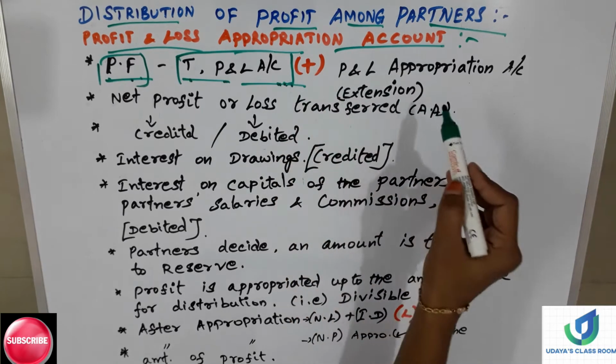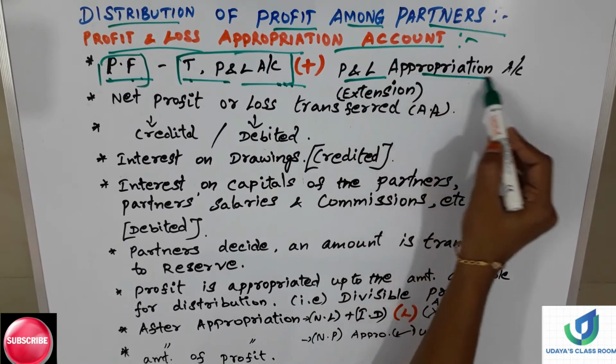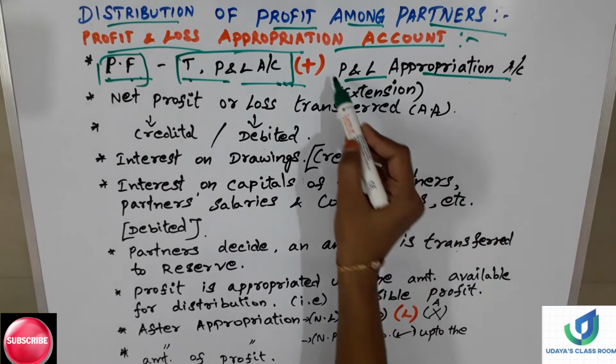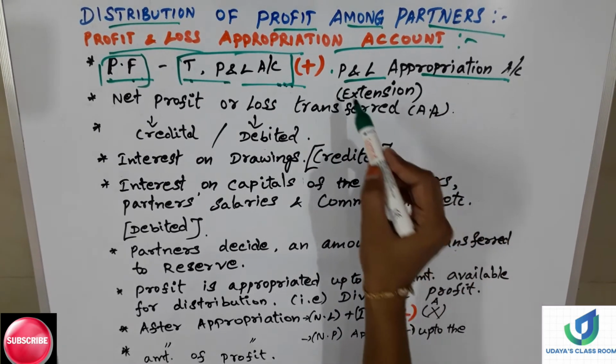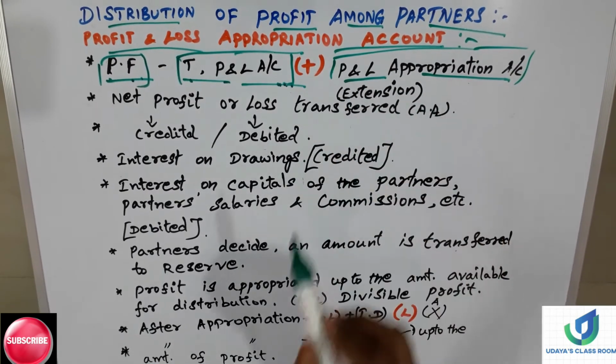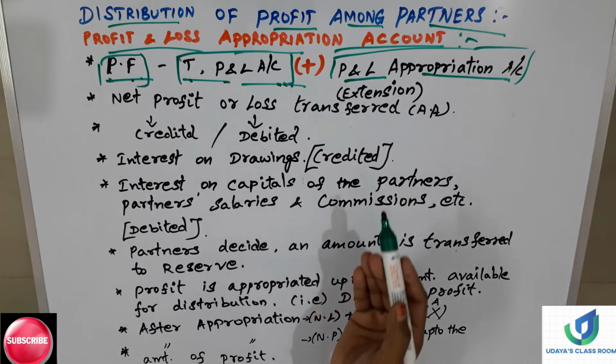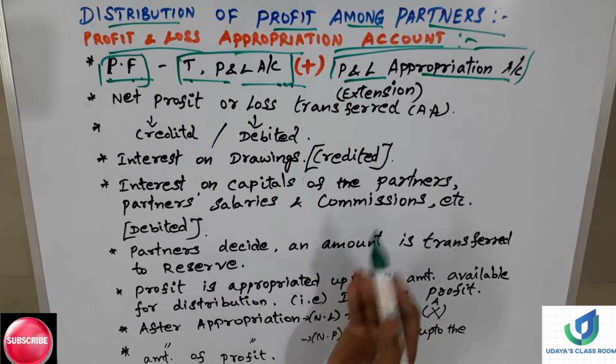Along with this, the partnership firm will be preparing the profit and loss appropriation account. Why does the partnership firm have to prepare it? In order to appropriate the profit or loss of the firm among the partners.